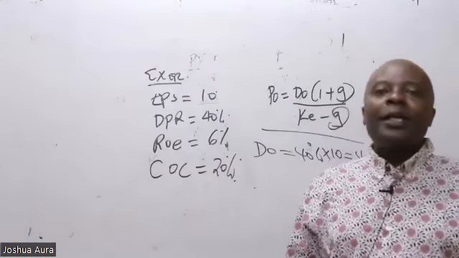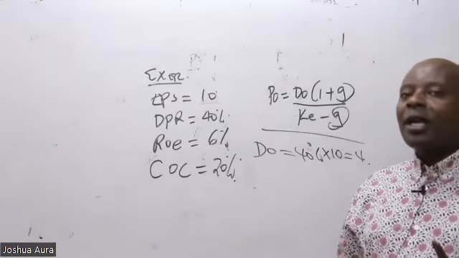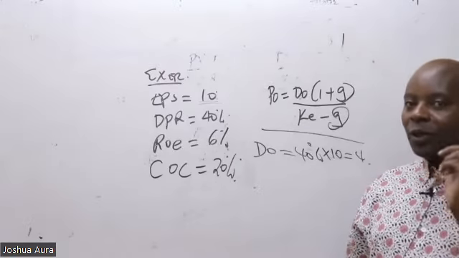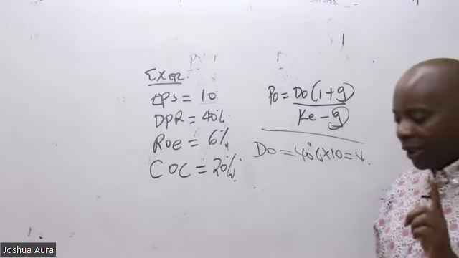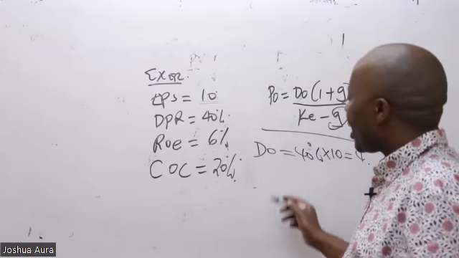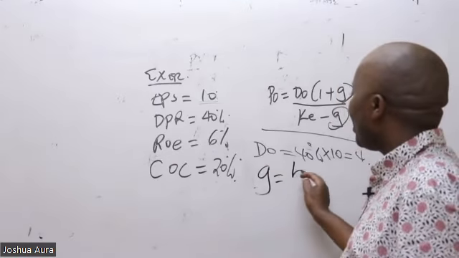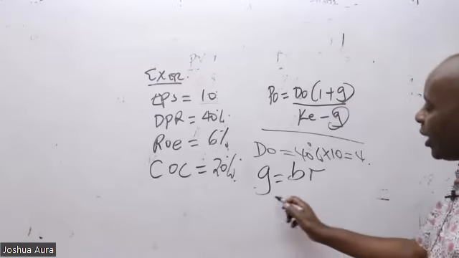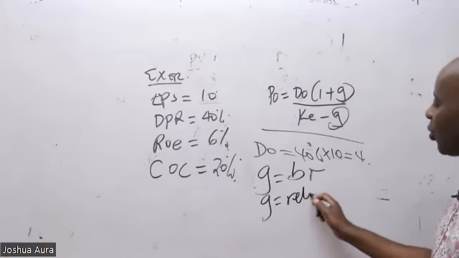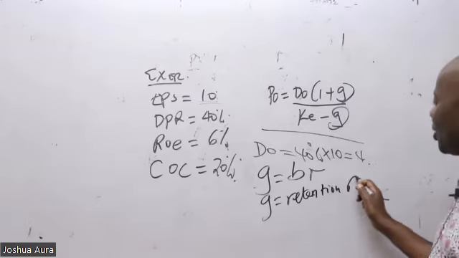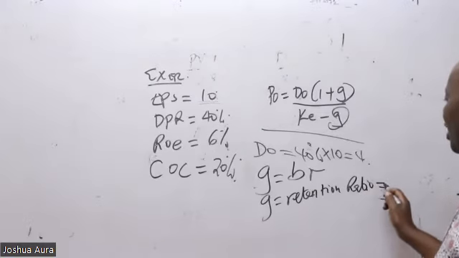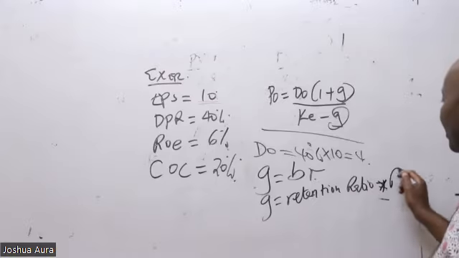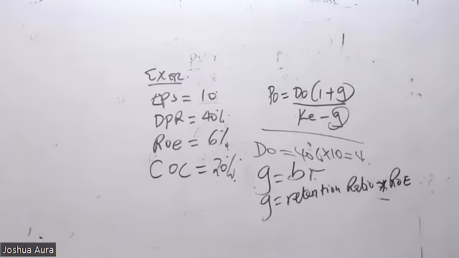And then we'll remember very fast that Gordon gave us 2 formulas for getting the growth rate. There is also this formula that says g equals b times r, where b is the retention ratio, and of course r is the return on equity.